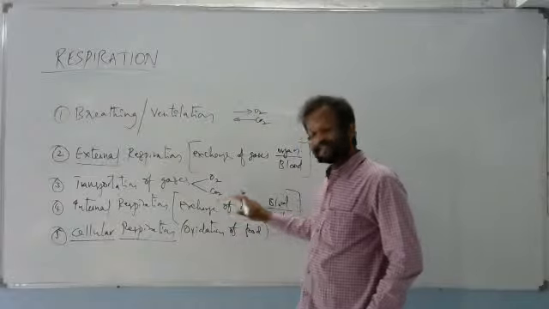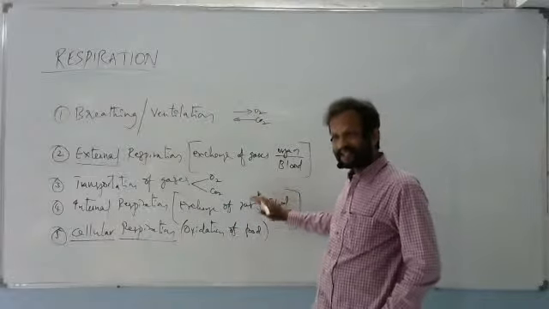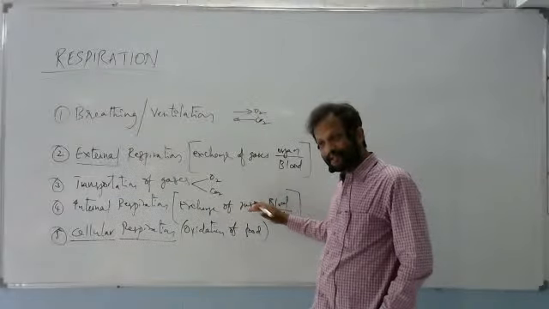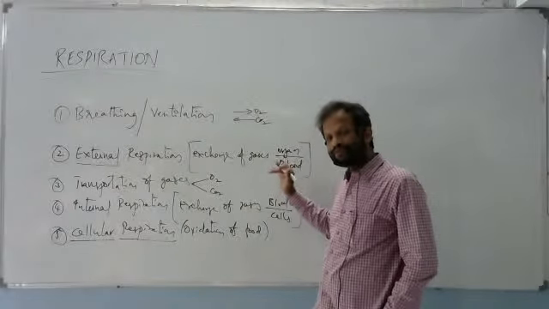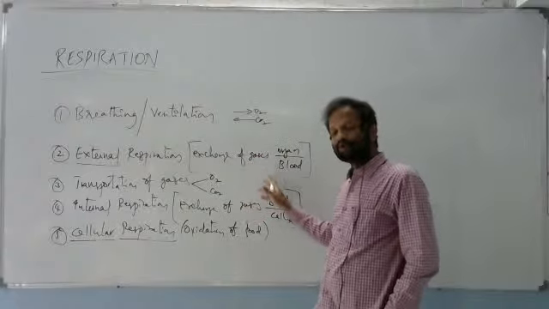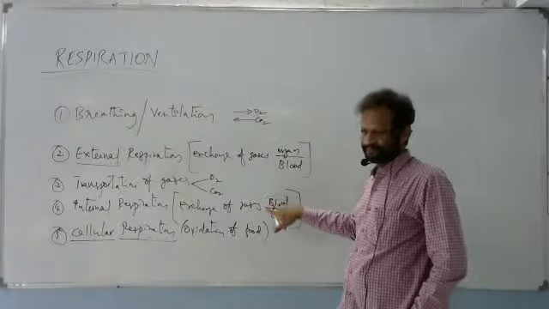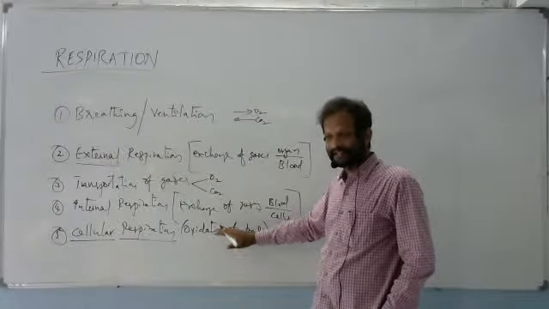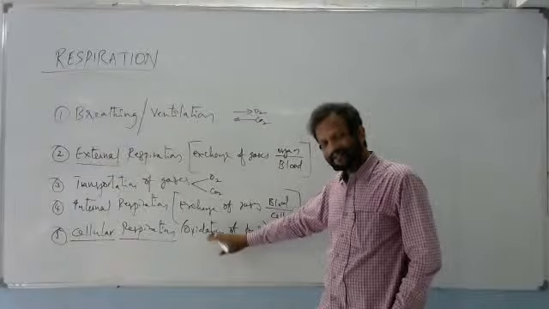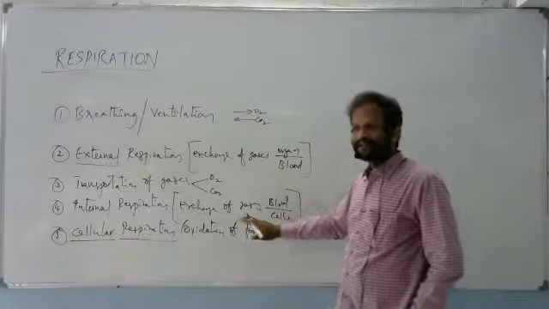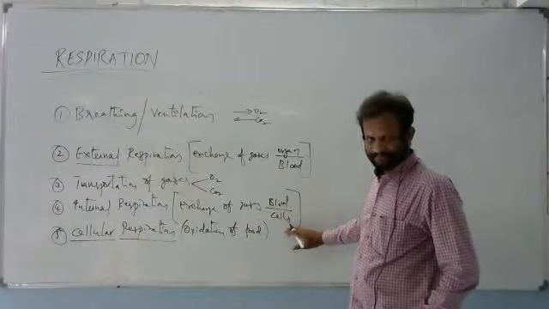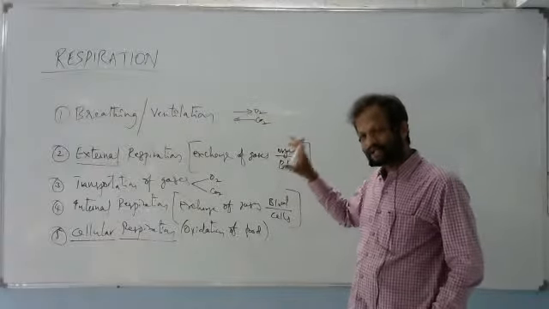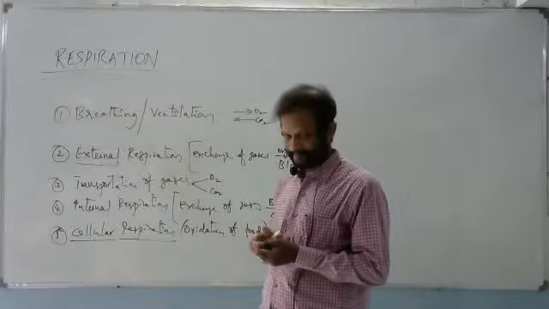Internal respiration, this is exchange of gases between the blood and cells. Now, in this process, what is happening? Oxygen will move from the blood into the cell. CO2 will move from the cell into the blood. Then, cellular respiration. Here, oxidation of food takes place. This is catabolic activity where energy is released. Okay. So, with this, we can conclude the process of respiration.